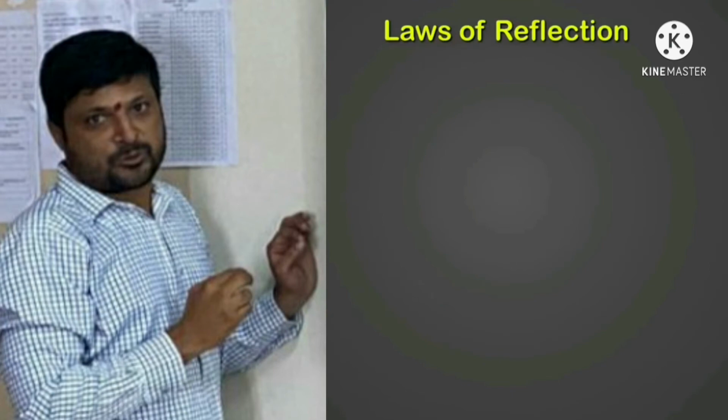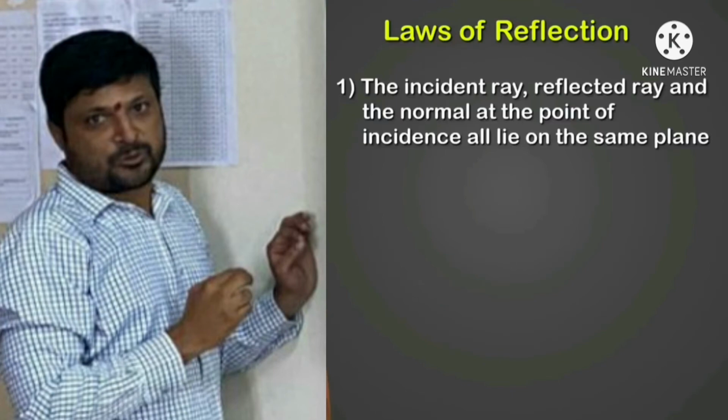There are two laws of reflection. The first law states that the incident ray, the reflected ray, and the normal at the point of incidence all lie in the same plane. Now, what does this long sentence mean? Let's take a closer look.